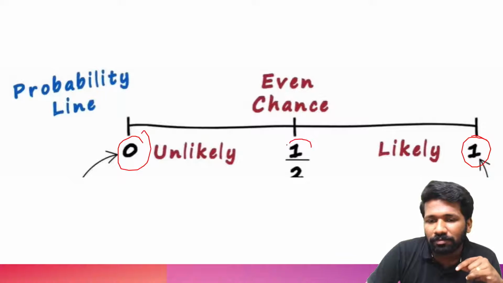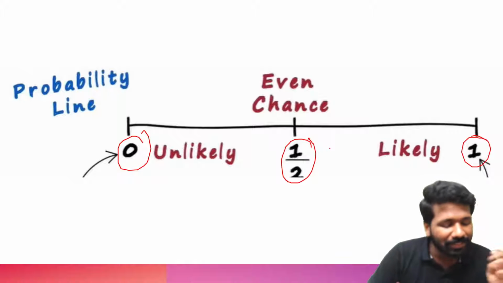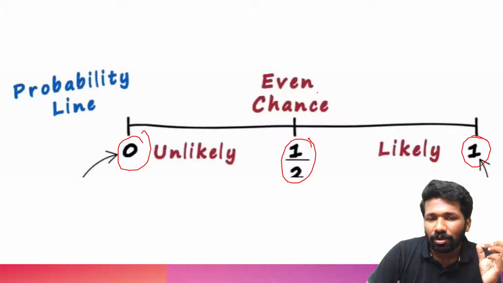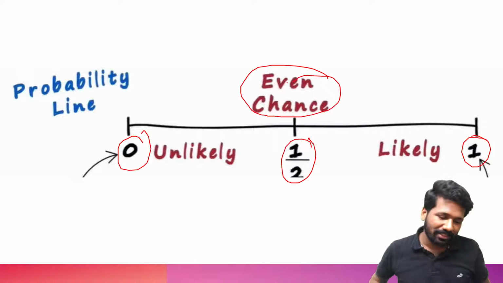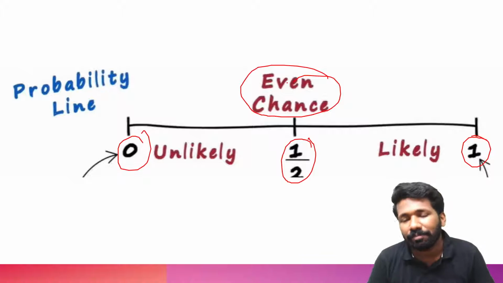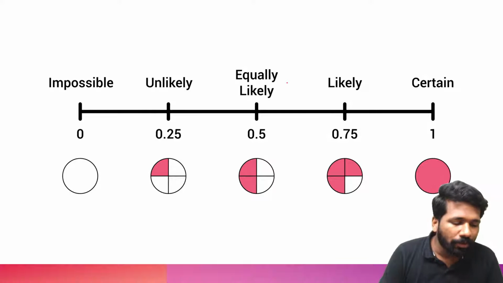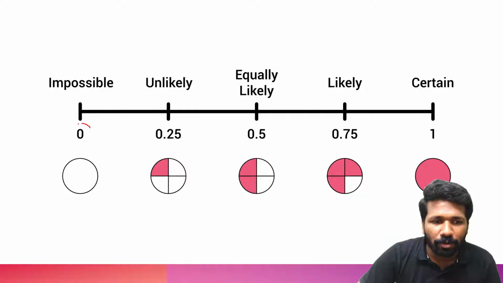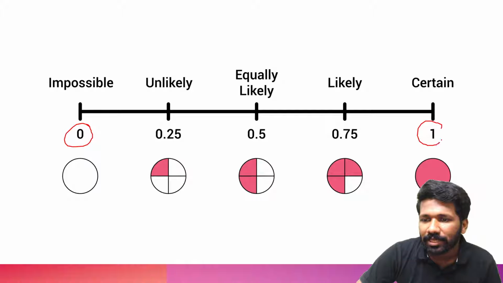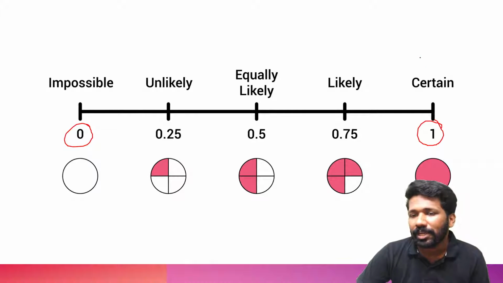So if probability of something is half, it means the chances that it will happen and chances that it will not happen are equal, or we can say even chance. Because half chance for it to happen, 1 minus half chance for it to not happen. Total probability is 1 now. And number line you can elaborate a little bit more here. Impossible event means 0 probability. Certain event or sure event means 1 probability. I will tell you an example of a certain event.